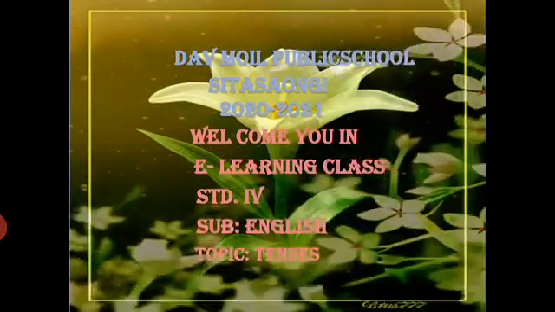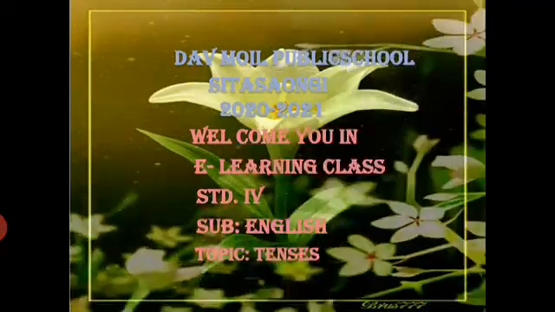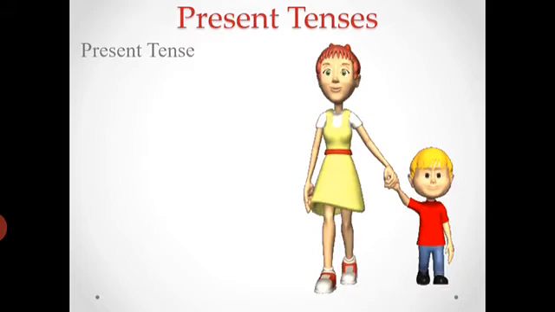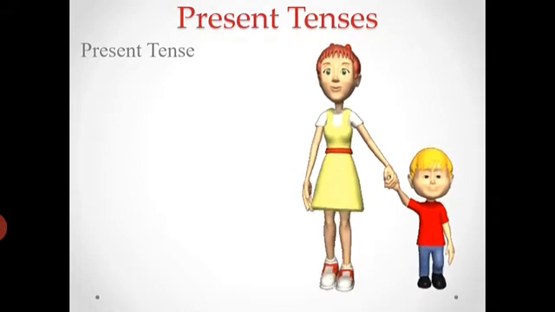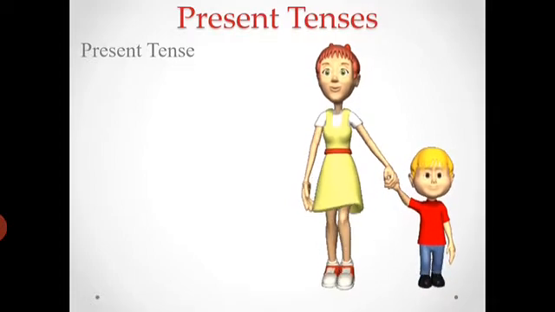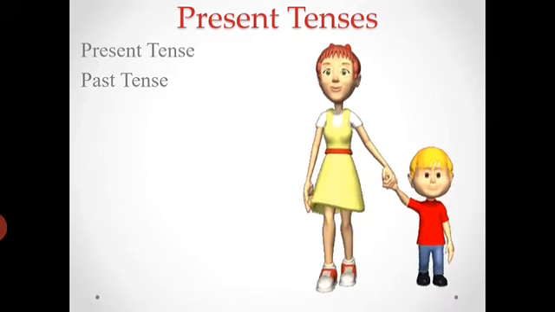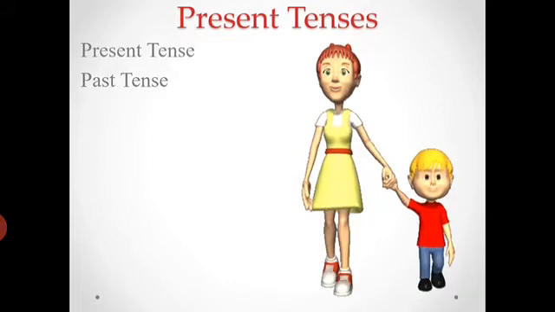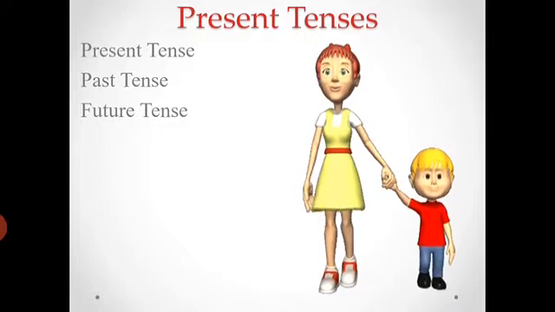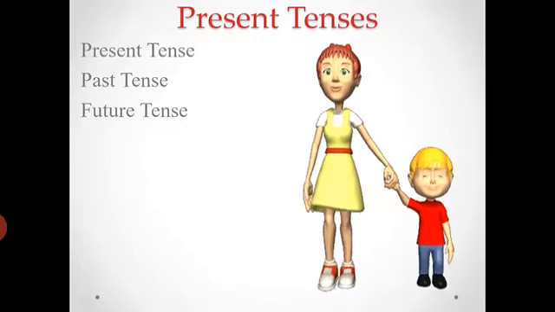This is Usha and today's topic is tenses. This topic is taken from your English practice book. So let's start. As we know, there are three main tenses. First one is present tense. Present tense means which is going on. Next one is past tense, which is happened. And third tense is future tense, which means which will happen. So these are the main three tenses.